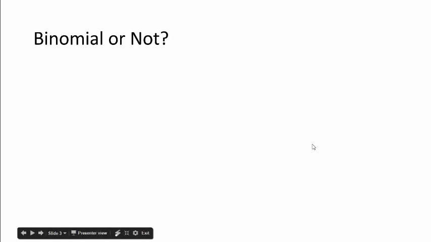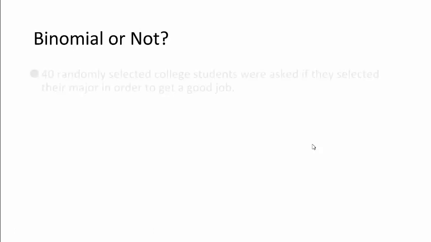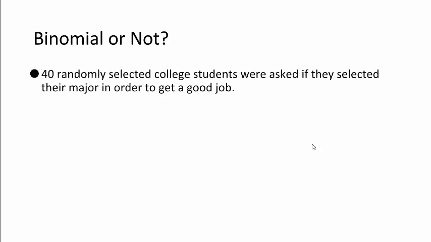So here are a few examples, and let's determine whether or not they are binomial. 4 randomly selected college students were asked if they selected their major in order to get a good job. Is this binomial? Does it answer a yes or no question? It is, because they could say yes, they selected their major to get a good job, or no, they did not select their major to get a good job.